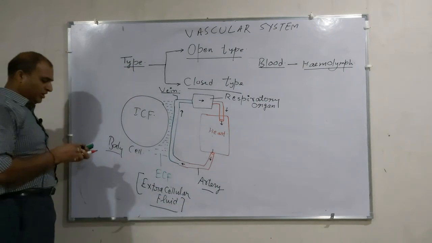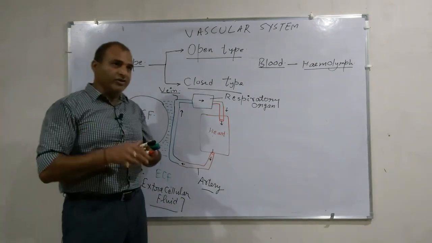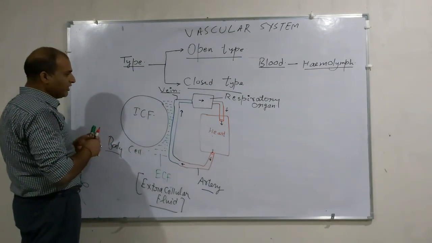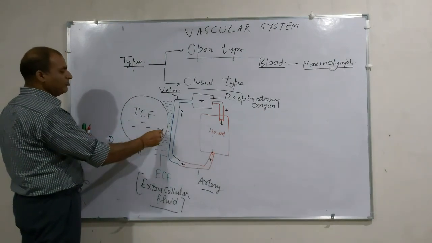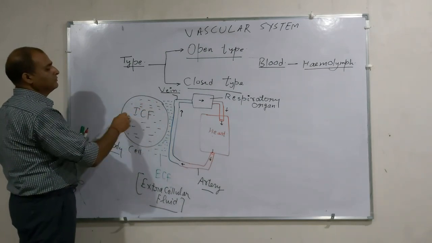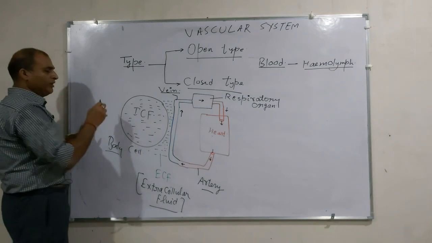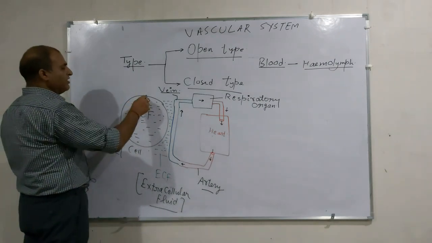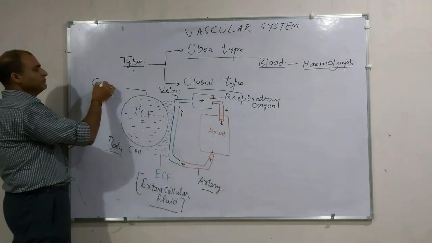This one, ECF. Now there are two kinds of liquids here. One is intracellular fluid, ICF, which is present inside the body cell. And this one is the boundary of the cell, known as the cell membrane.